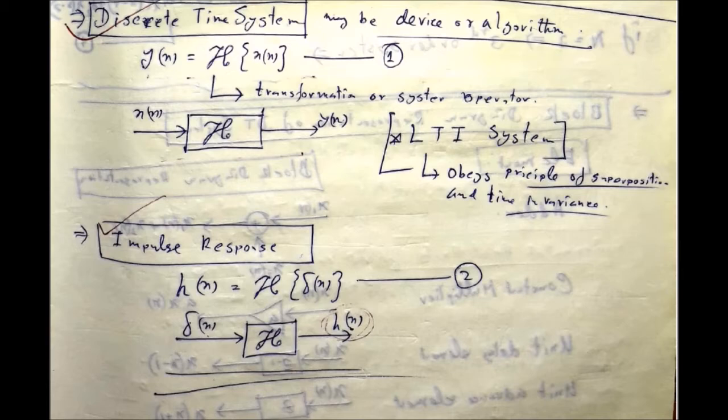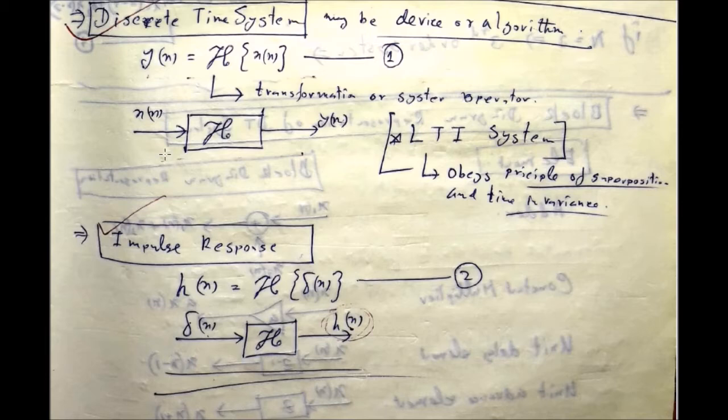Hello students, today I am going to discuss discrete time systems. Discrete time systems may be a device or an algorithm. Now, if I consider this black box as a discrete time system, the input is x(n) and y(n) is the output. Input is also known as the excitation and output is also called the response of the system.